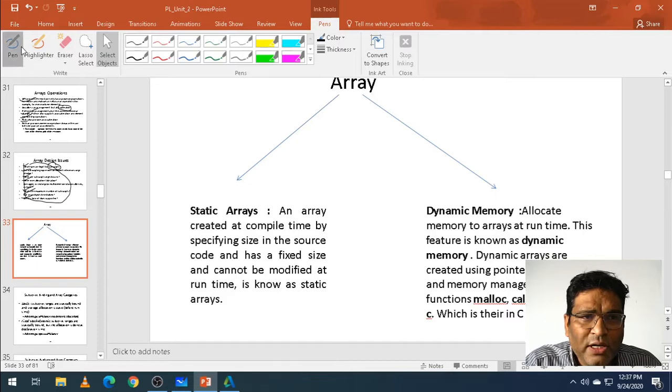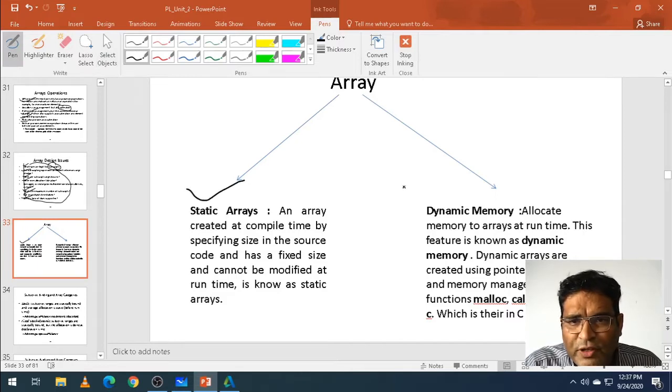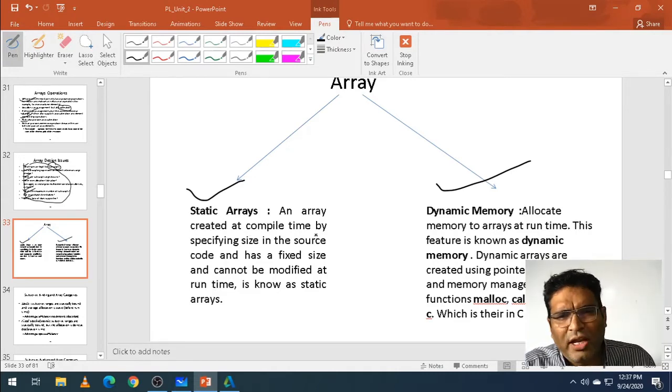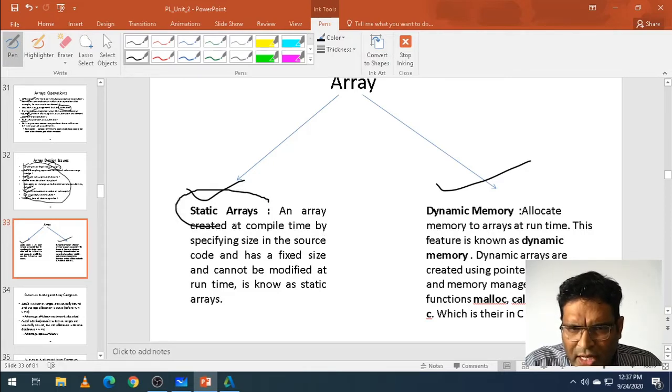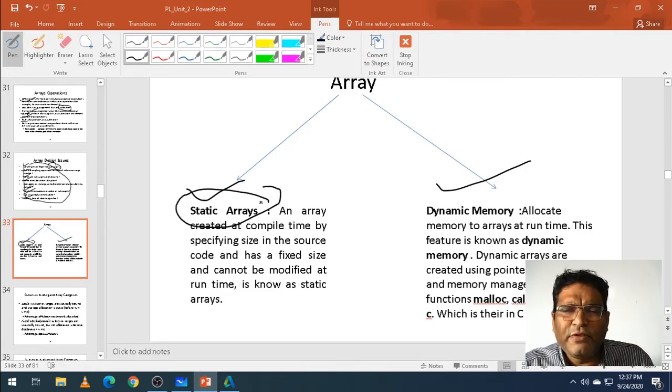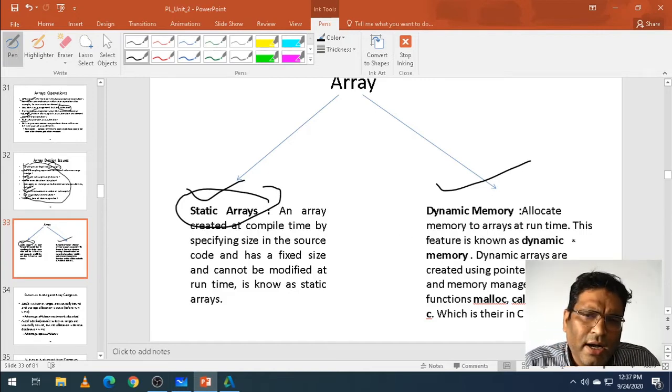We have defined that there are two types of array: static and dynamic. What do you mean by an array created by the compiler? Any array which cannot be changed during the runtime is called a static array. In simple words, an array which cannot be changed at runtime we call a static array. A dynamic array can be changed dynamically.